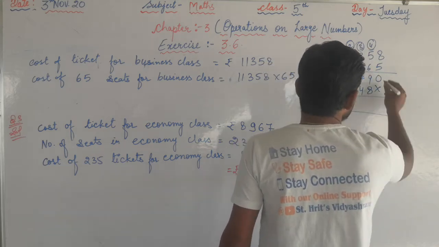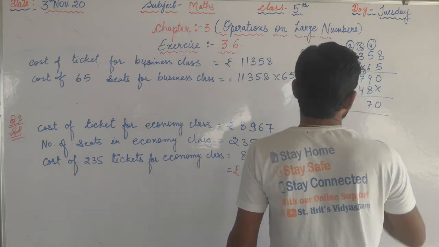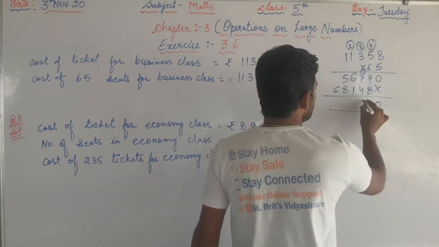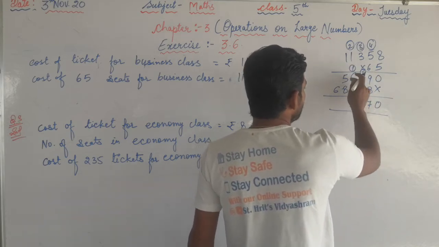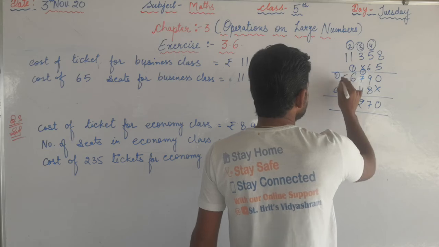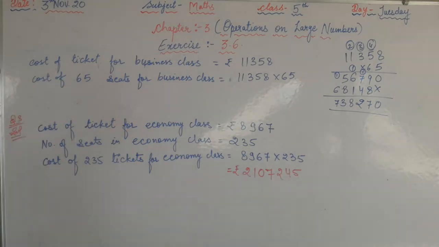Now you have to add these two. 9 plus 8 is 17, 7 carry 1, 7 plus 1 is 8, 8 plus 4 is 12, 2 carry 1, 6 plus 1 is 7, 7 plus 1 is 8, 8 plus 5 is 13, 3 carry 1, 6 plus 1 is 7. This is the cost of 65 such seats.